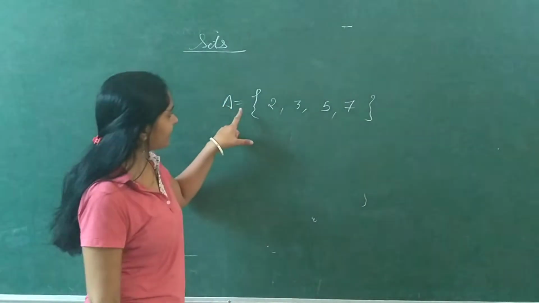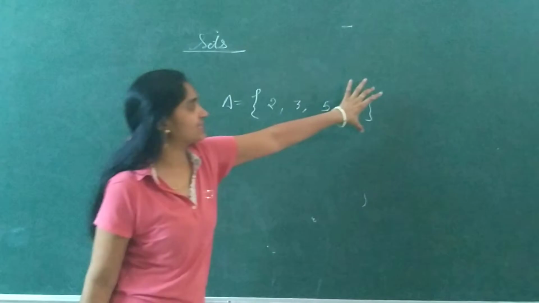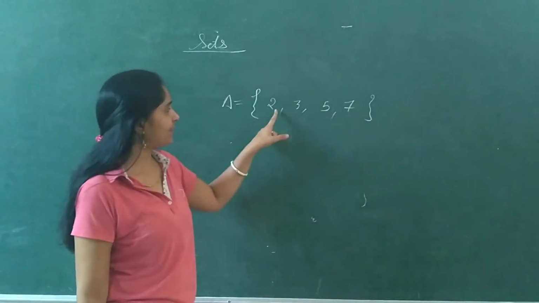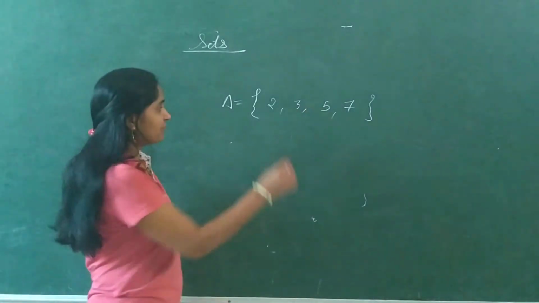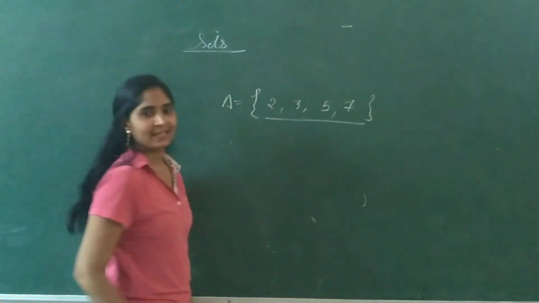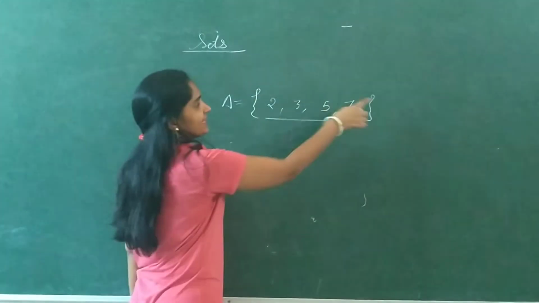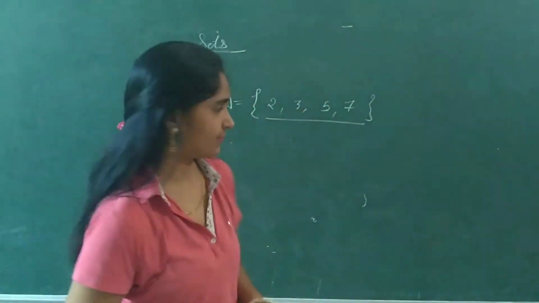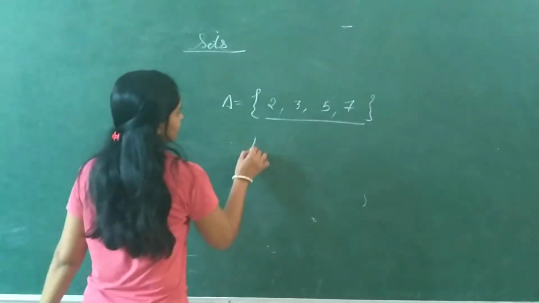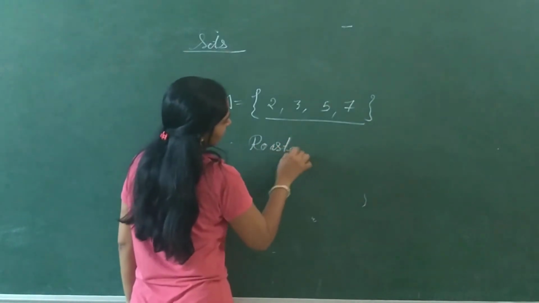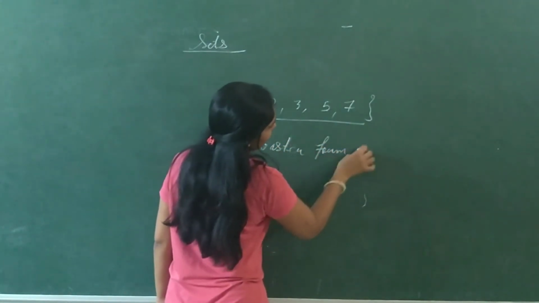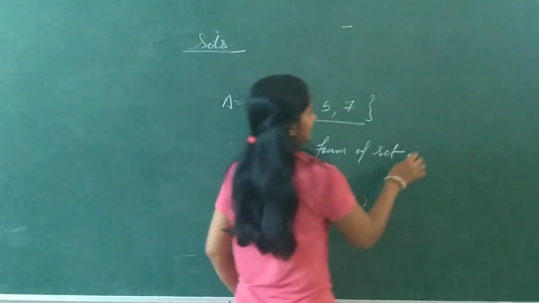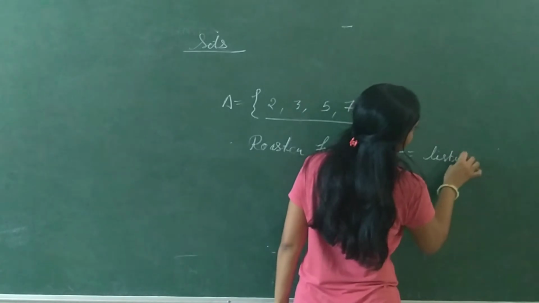Now we are representing this set within braces, by listing every element and putting commas in between. If we list every element like this by putting commas within the braces, then the set is said to be described in roster form. So which form is this? Roster form. Roster form of a set means listing every element.